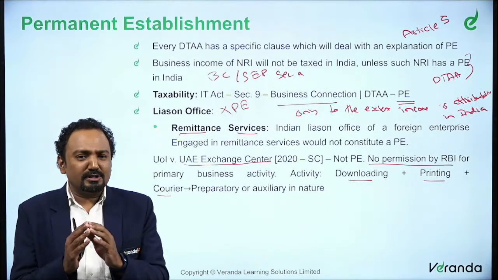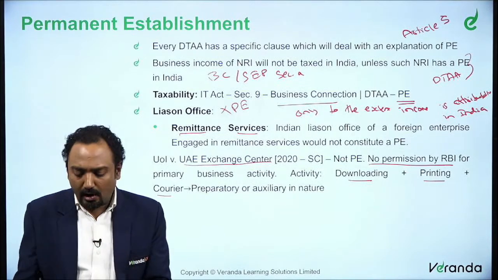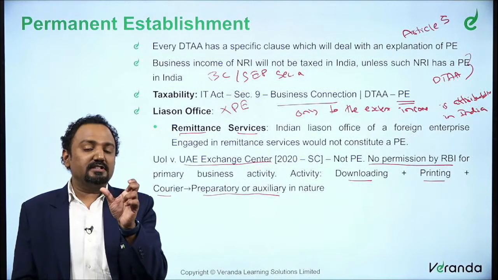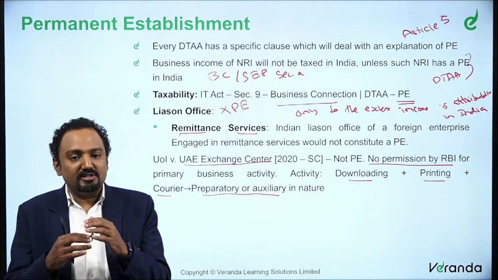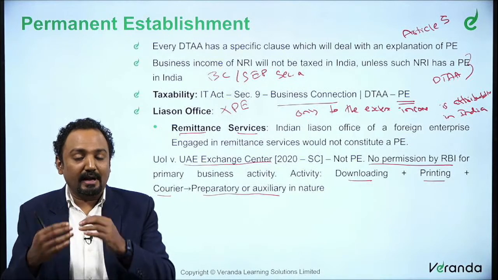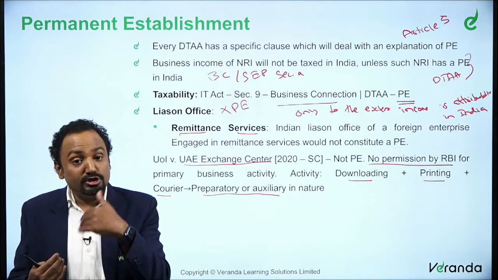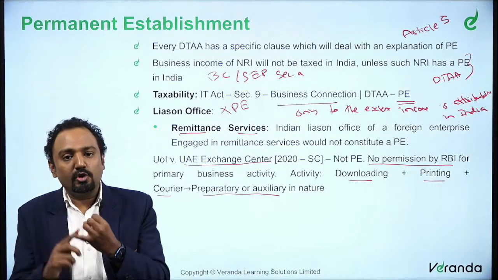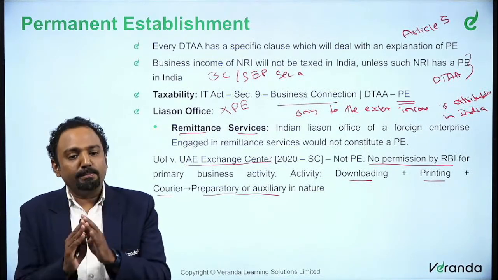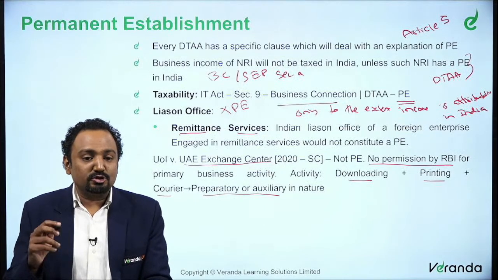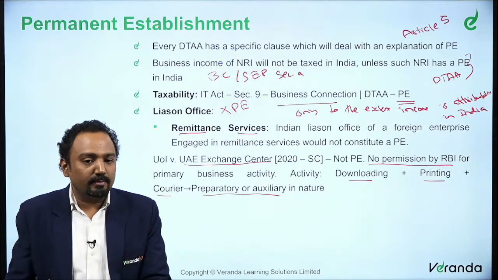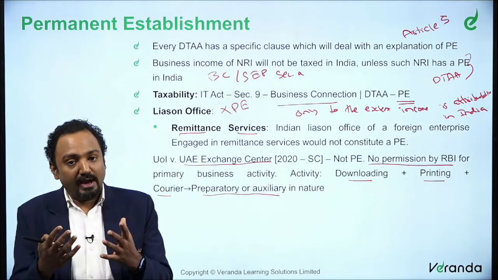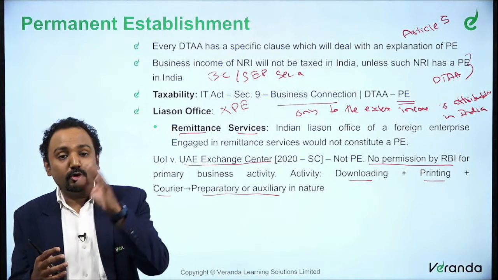So this concept is purely administrative. What you call here is preparatory or auxiliary in nature. The moment a service comes into the picture that helps as an administrative support to the original business activity, it will be considered a liaison office. This activity of downloading, printing and couriering is typically an administrative activity. There is no skill involved here, no requirement of any skill. So there is no business activity, and there is no business activity approved by the RBI also.